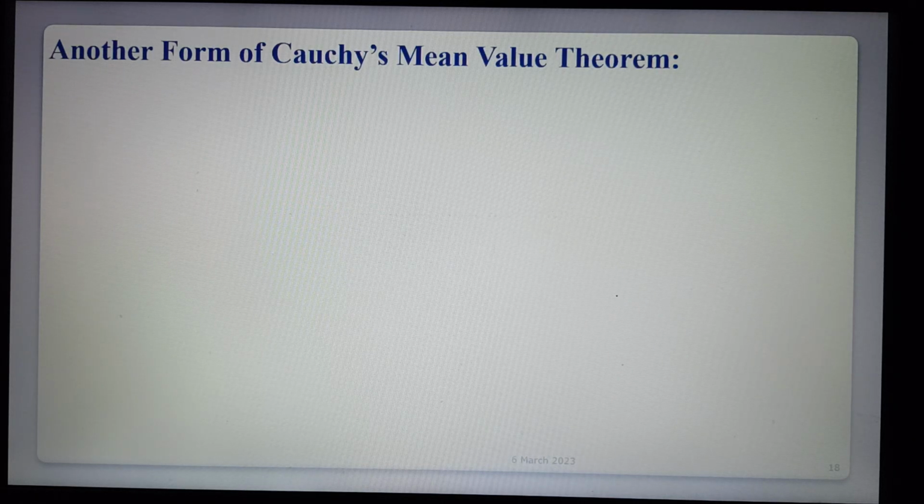Now see the next one, another form of Cauchy's mean value theorem. This is another statement.